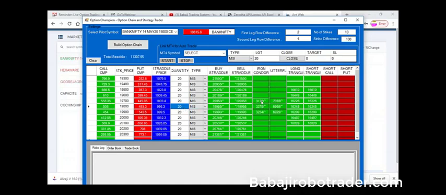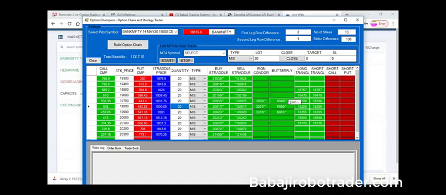And for the iron condor, it will give you an idea of what strikes can be built. Here we can build it on only these three strike prices. It will show the build-up, and it will also reflect the premium, so how much premium we will collect once you go for the iron condor.